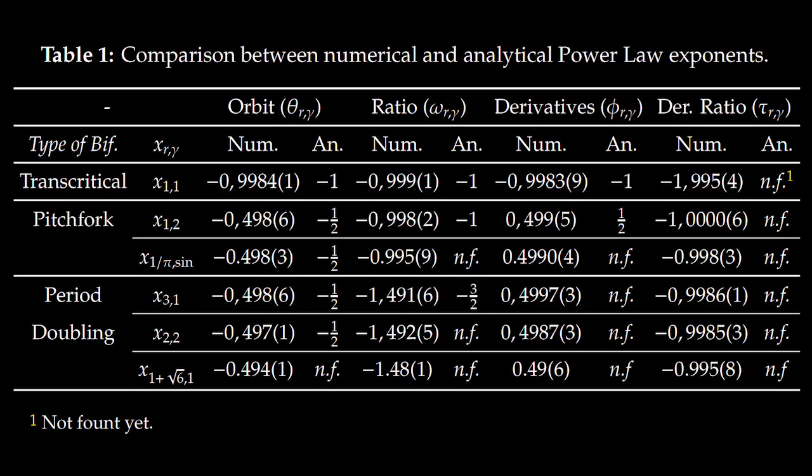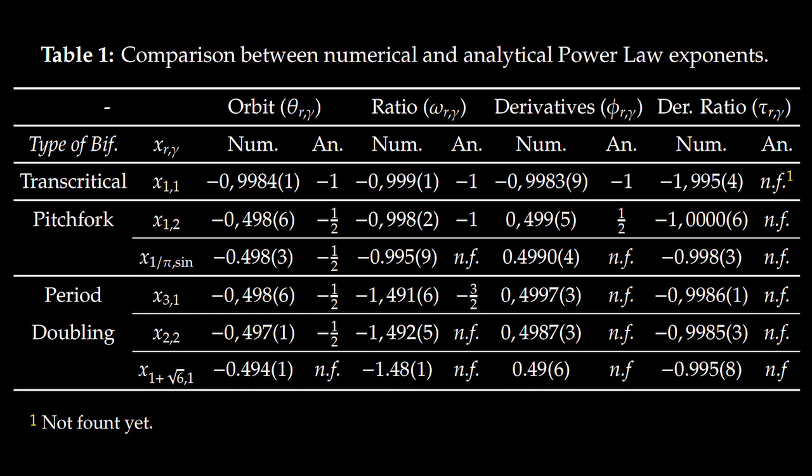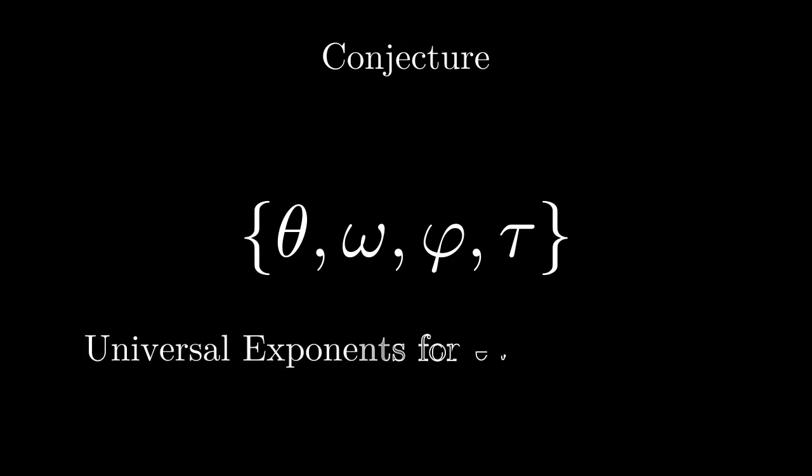Table 1 summarizes the numerical and analytical results not only for the already presented points, but for another pitchfork bifurcation at the sine map and another period doubling at the logistic map. From these results, we conjecture that this set of four exponents, theta, omega, phi, and tau, are a universal characteristic of each type of bifurcation.